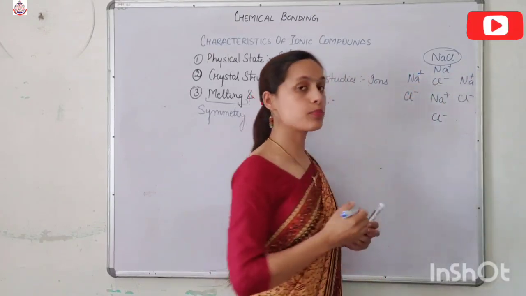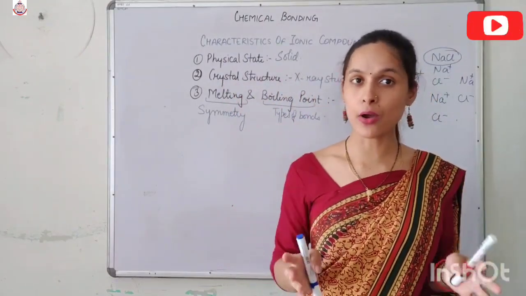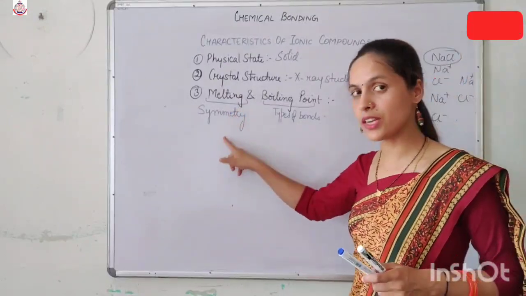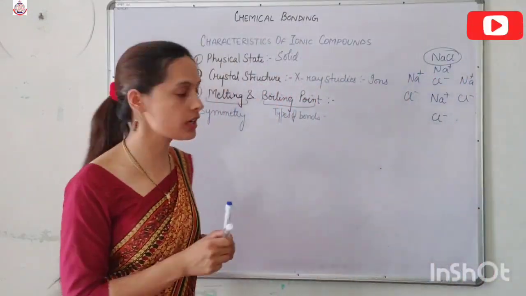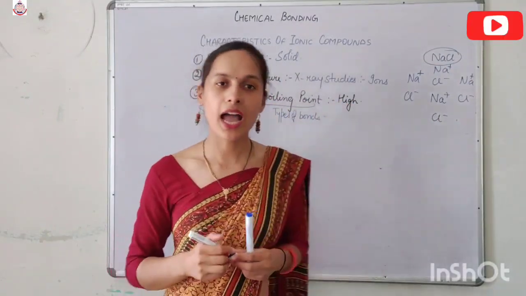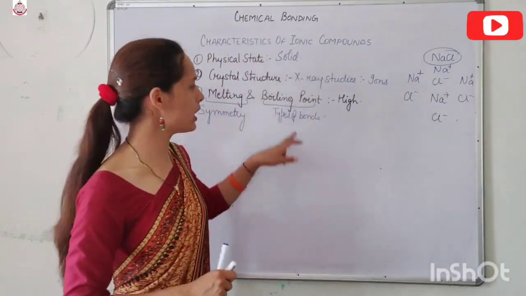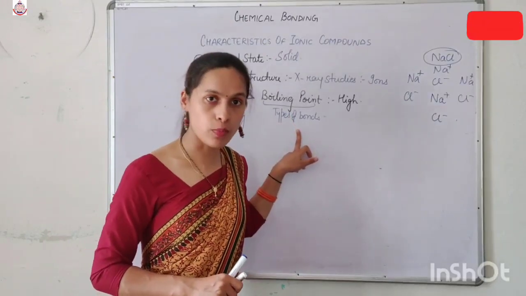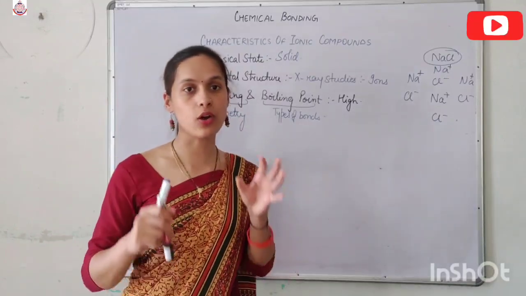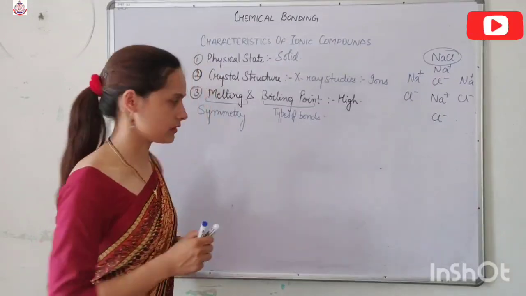So it means there is a proper symmetrical arrangement of the ions in the ionic compound. It means symmetry is also very high. So because of the high symmetry and very strong force of attraction, they have high melting and boiling points. Clear? Why do they have high melting and boiling points? Because of the strong bond between the constituent particles and the symmetrical, orderly arrangement of the constituent particles.